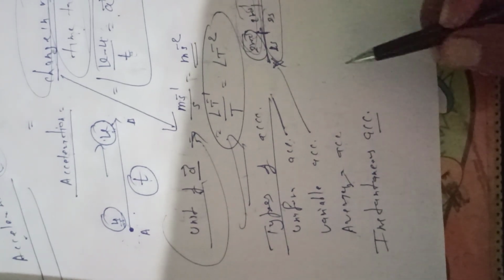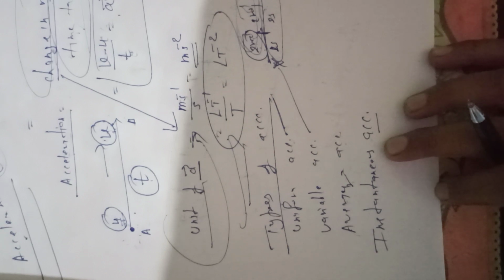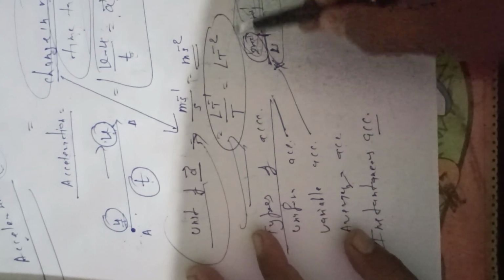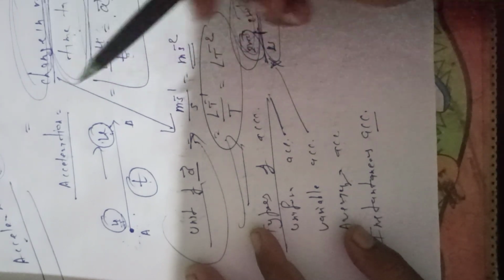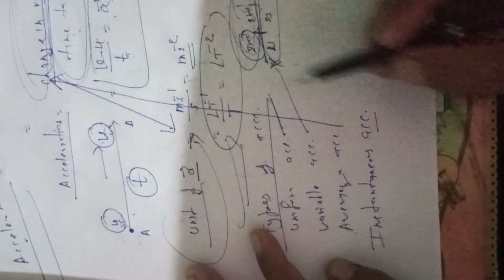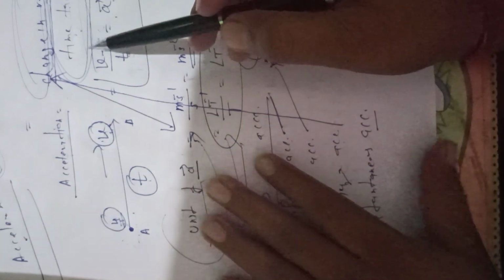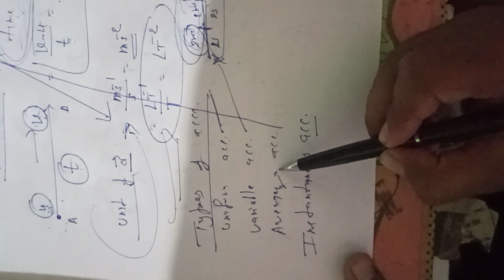Average, what is the average? The average definition is also the same. If an object is moving with a variable velocity, the average acceleration is defined as the total change in the velocity of the object to the total time taken. How much has the total change in velocity been, and the total time taken? This one is also the definition of the average acceleration.